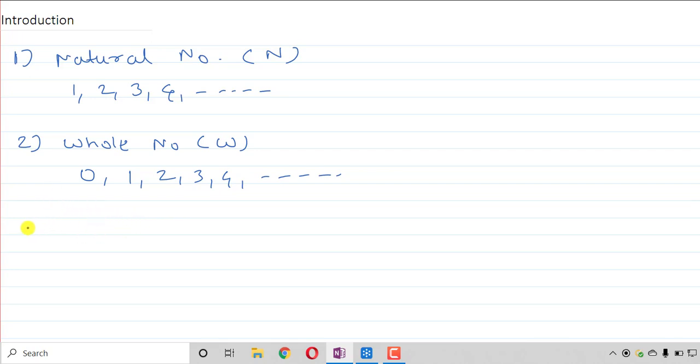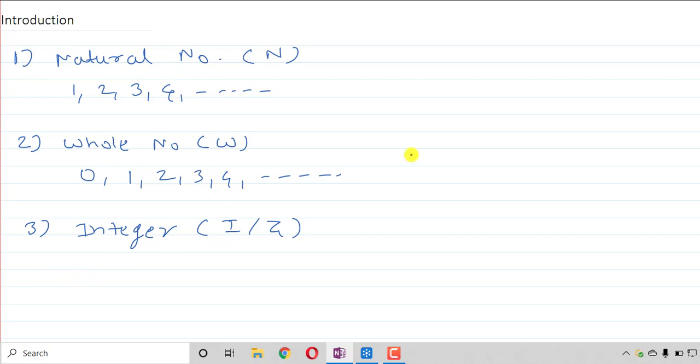Now the third one is integer, denoted by I or capital Z. So whenever you see such a symbol, whether it is capital N, capital W, capital I, or capital Z, they are denoting a number system. N stands for natural number, capital W stands for whole number, capital I or capital Z stands for integer.